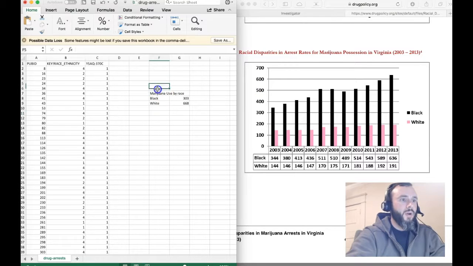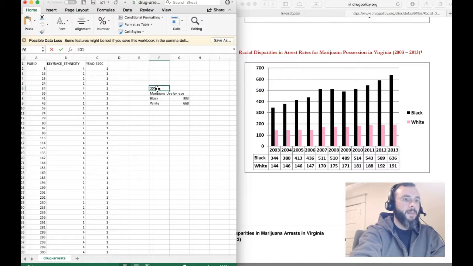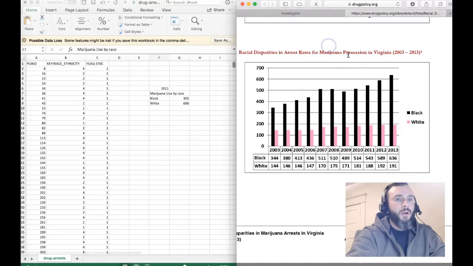Remember, this was 2011 that we did this data. In 2011, look at this: there were 543 black arrests for marijuana possession and 188 white arrests for marijuana possession. And we're going to equate possession with use.